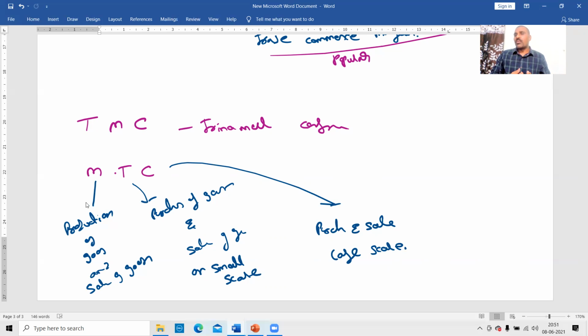This is also one way of remembering: manufacture, trade with low scale of sale, and commerce with large scale of sale. One way to remember is the shortcut TMC, Trinamool Congress, or Mamata Banerjee: trade, manufacture, commerce. Or MTC: first I'll manufacture the goods, then I'll trade the goods on a small scale, then I'll sell the goods on a large scale. That is called commerce.